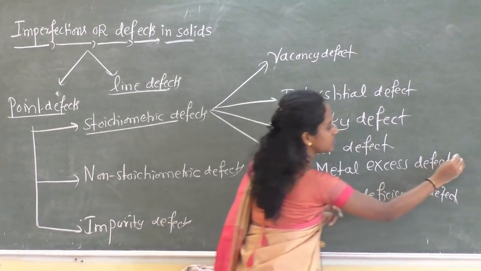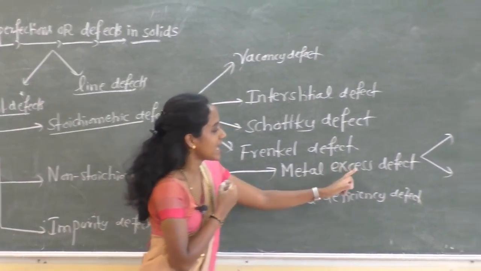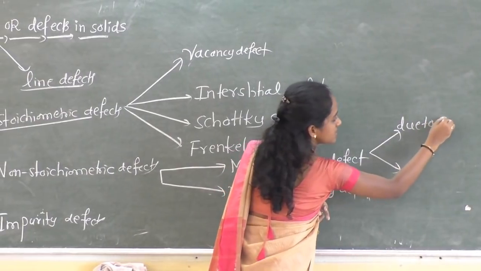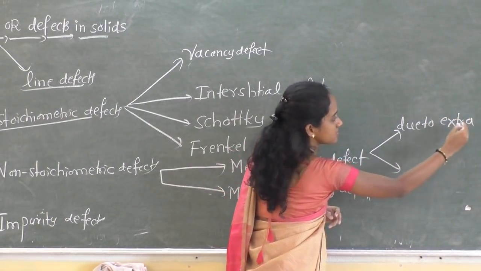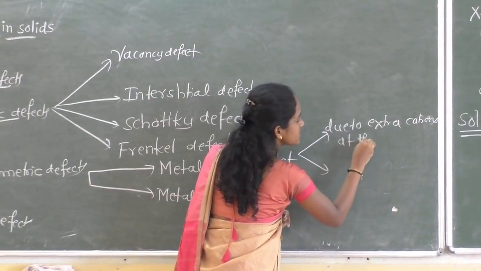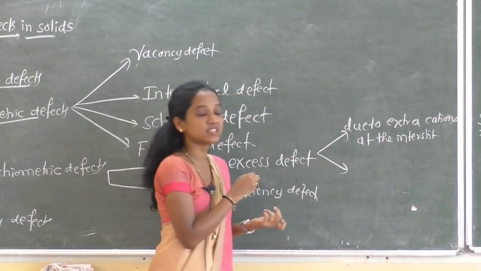Metal excess defect arises again in two ways. Metal excess defect due to extra cations at the interstitial site. What do you mean by interstitial?